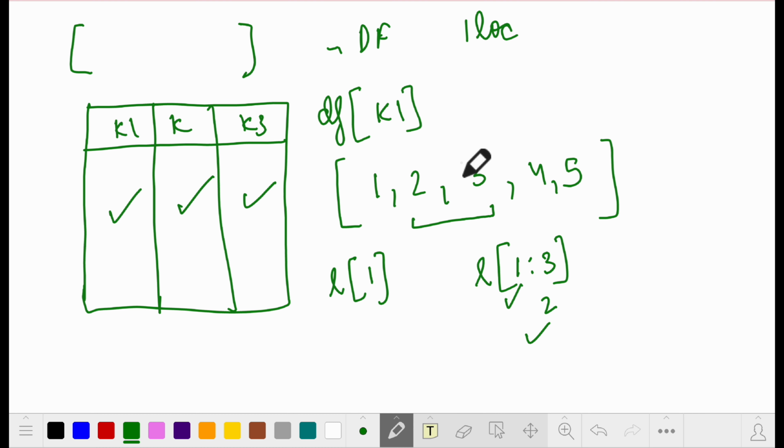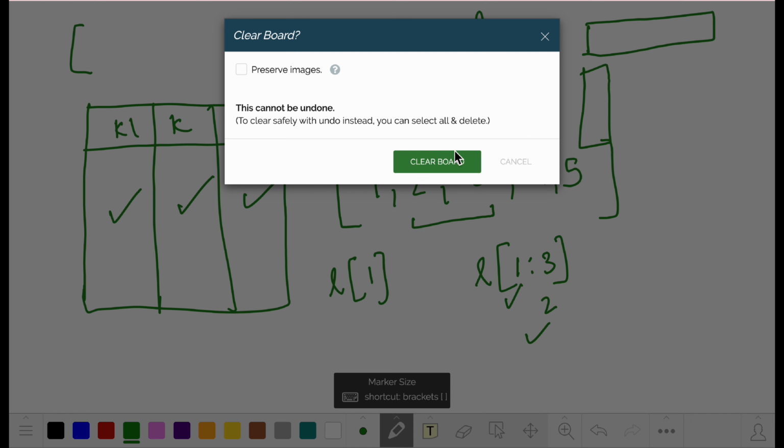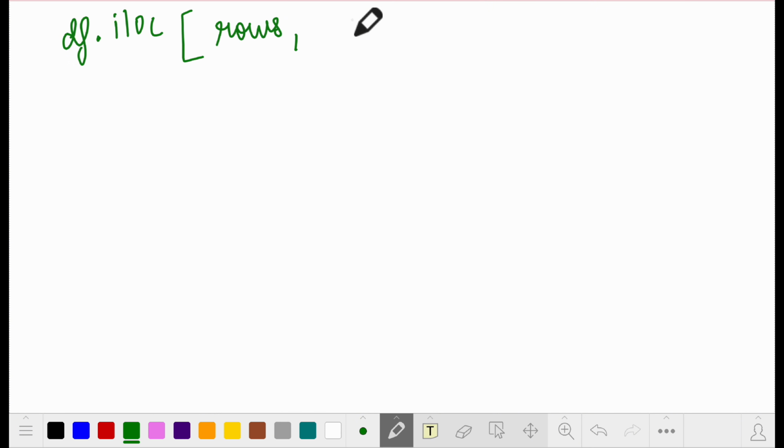Now, because there are 2 dimensions here, one column goes this way and one goes downward, we will have to use this slicing twice in any particular case. So in iloc, iloc is a method on df, df.iloc. Then you first provide information for the rows, then you provide information for the columns, and corresponding to that you can access any particular thing. We will see various properties of iloc on this particular example.